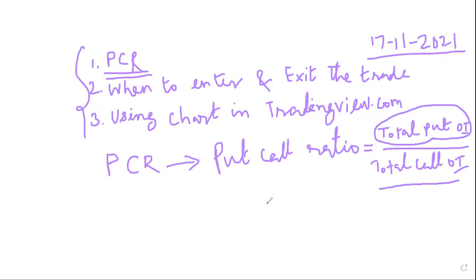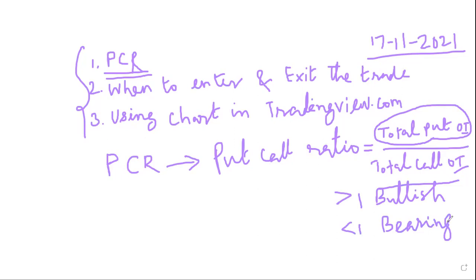If this is greater than 1, market is bullish. You know what is bullish? Bullish means market will go up. If this value is less than 1, market is bearish. Market may go down. But this value will keep on changing.